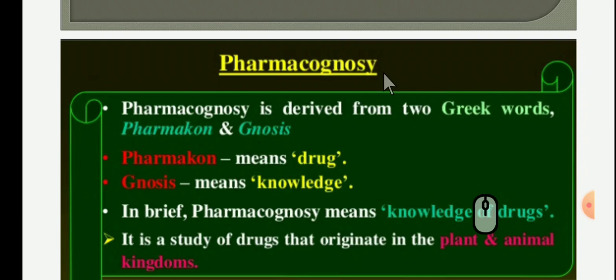In that study, they have to study the plants, animals and mineral kingdoms and their constituents.